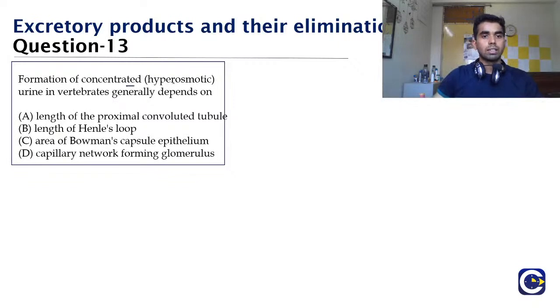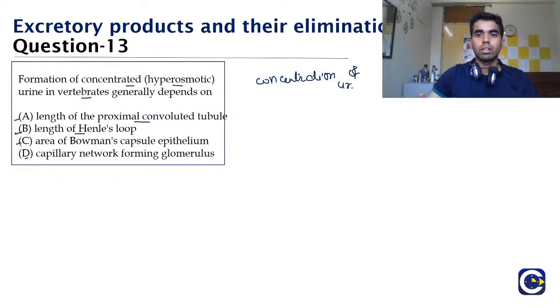Formation of the concentrated, that is the hyperosmotic, that is having more osmolarity, urine in the vertebrates generally depends upon option A, length of the proximal convoluted tubule, option B, length of the Henle's loop, option C, area of the Bowman's capsule epithelium, and option D, capillary network forming the glomerulus. For this question, you need to know where the majority of the concentration of urine occurs. So which is the segment where the concentration of urine occurs?